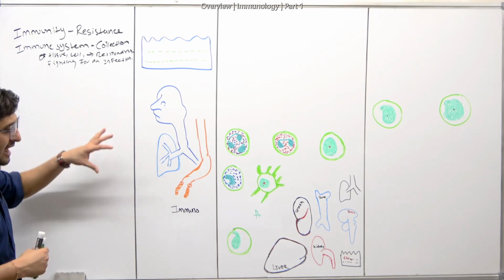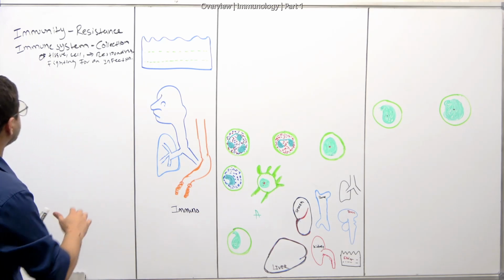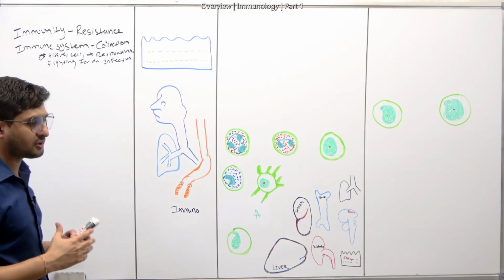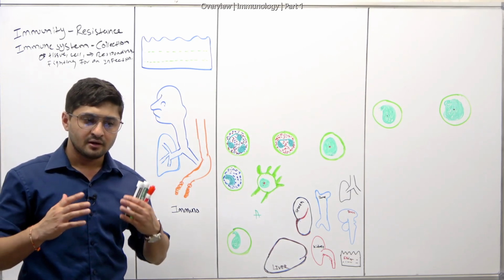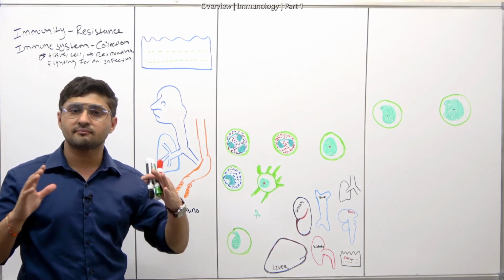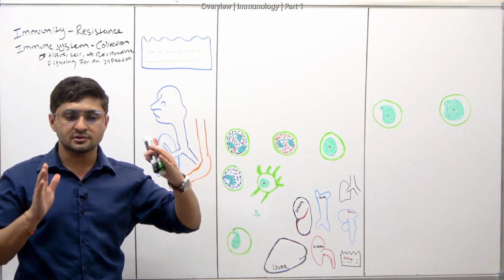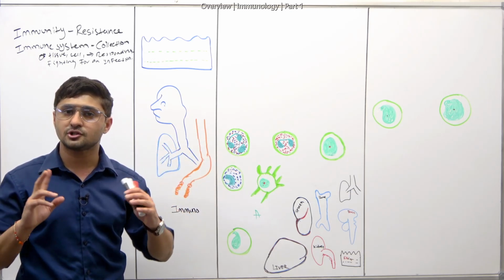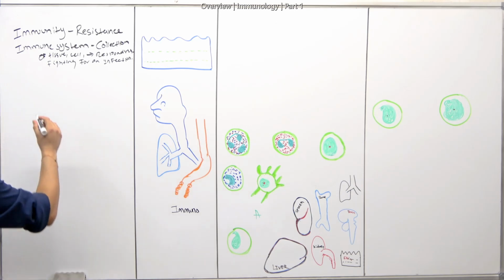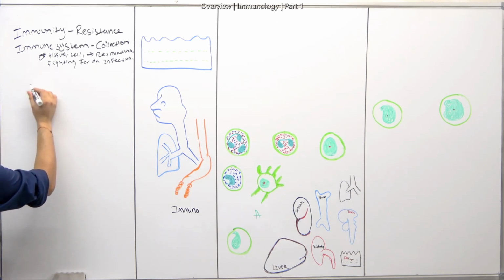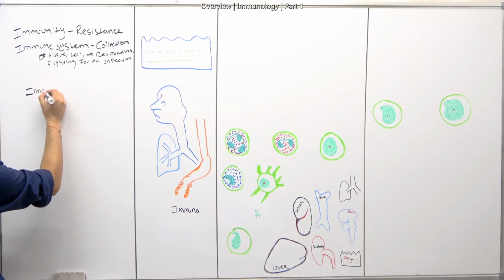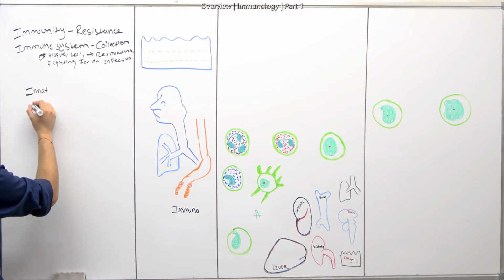Usually, whenever we talk about the immune system, we divide it into two parts. First, we call it the innate immune system, so write down innate immune system.